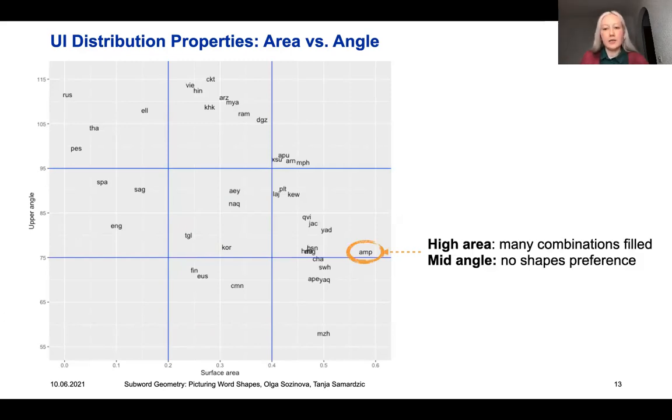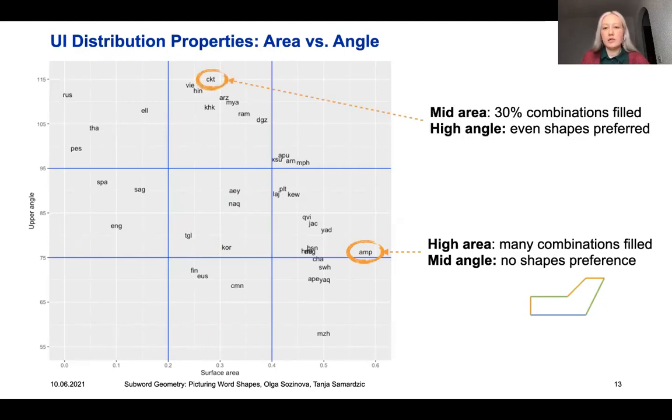Alanblak ends up in the high-area mid-angle group, meaning that many combinations are filled and that there is no shape preference in longer words. Chukchi ends up in the mid-area high-angle group, where 30% of combinations are filled, and there is a clear preference towards even shapes in longer words.